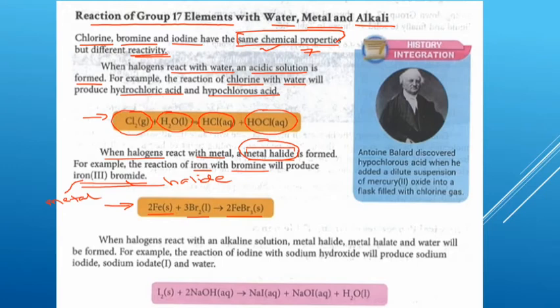Right? So when halogen reacts with alkaline solution pula, metal halide and water will be formed.